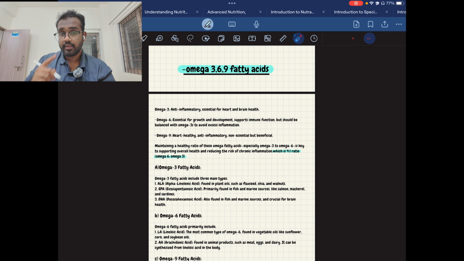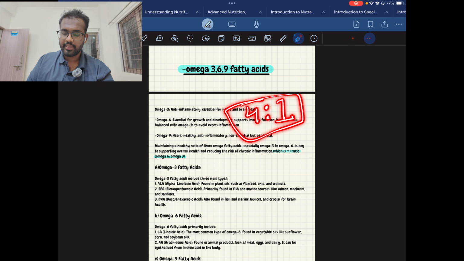In the exam, they will ask what is the ratio to balance the inflammation between omega 6 and omega 3. So omega 6 will be 4 and omega 3 will be 1. By this you can reduce the inflammation. This is how the question will also be there. So remember, 4 is to 1 is the omega 6 and omega 3 ratio.